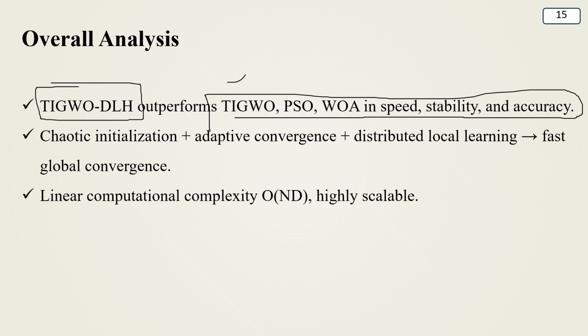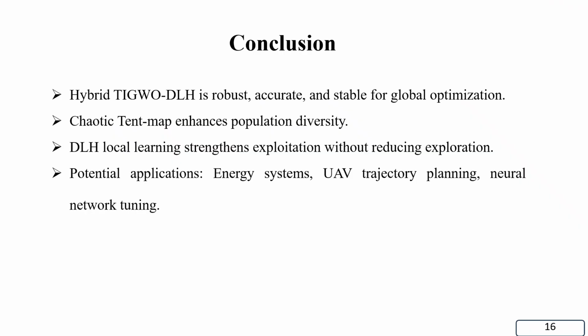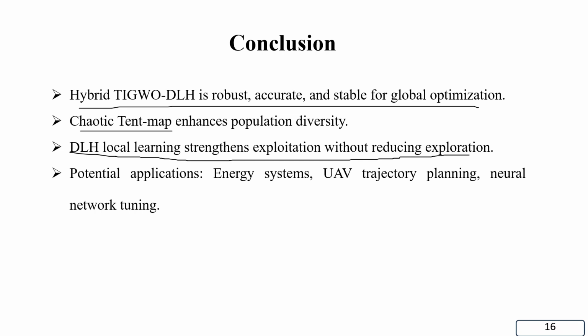That is all about these algorithms. Chaotic initialization plus adaptive convergence and distributed local learning give fast global convergence, with linear computational complexity O(ND), so it is highly scalable. The conclusion is that TIGWO-DLH is robust, accurate, and stable for global optimization as compared to previous existing algorithms. We got a very low max RMSE value. The chaotic tent map enhances population diversity, and DLH local learning strengthens exploitation without reducing exploration.